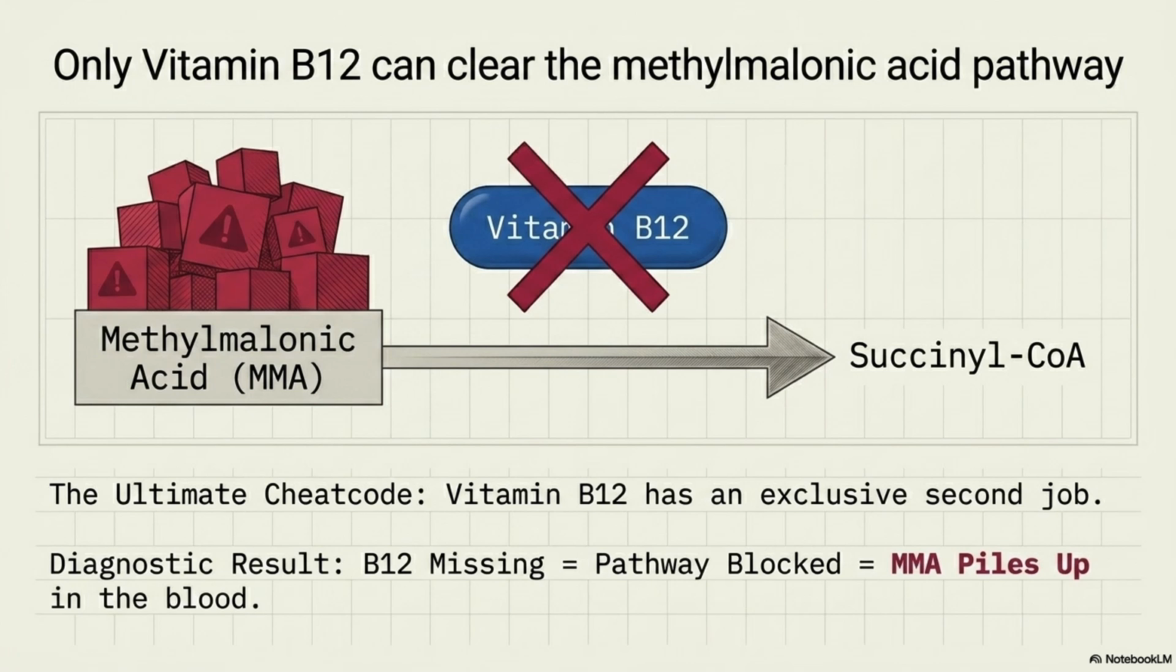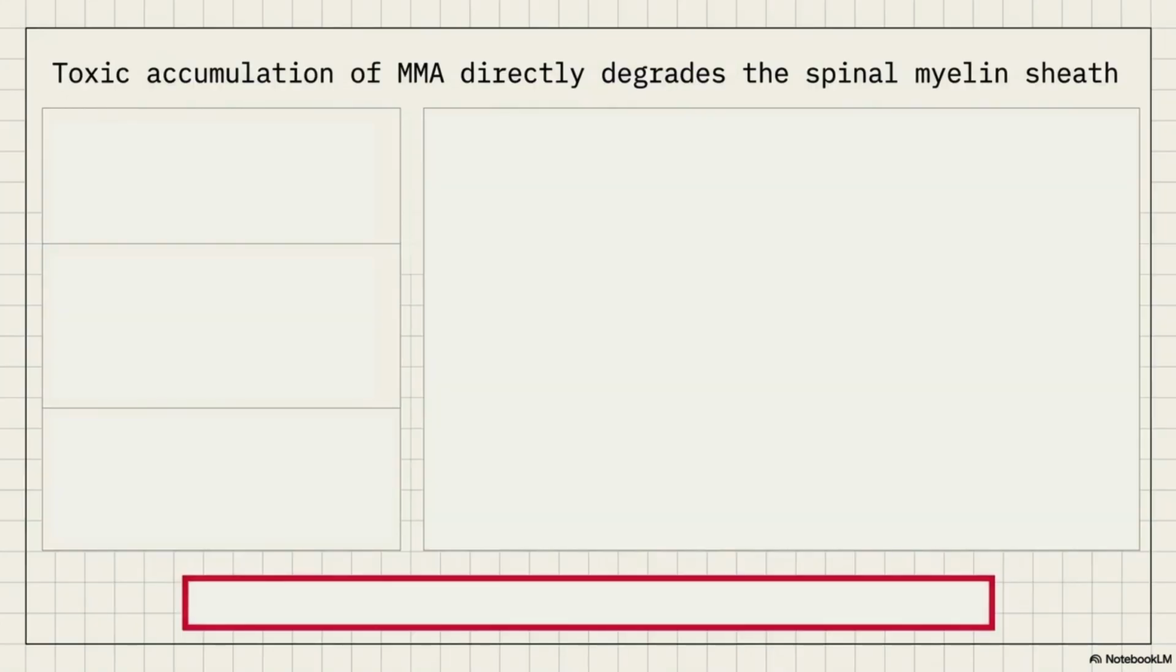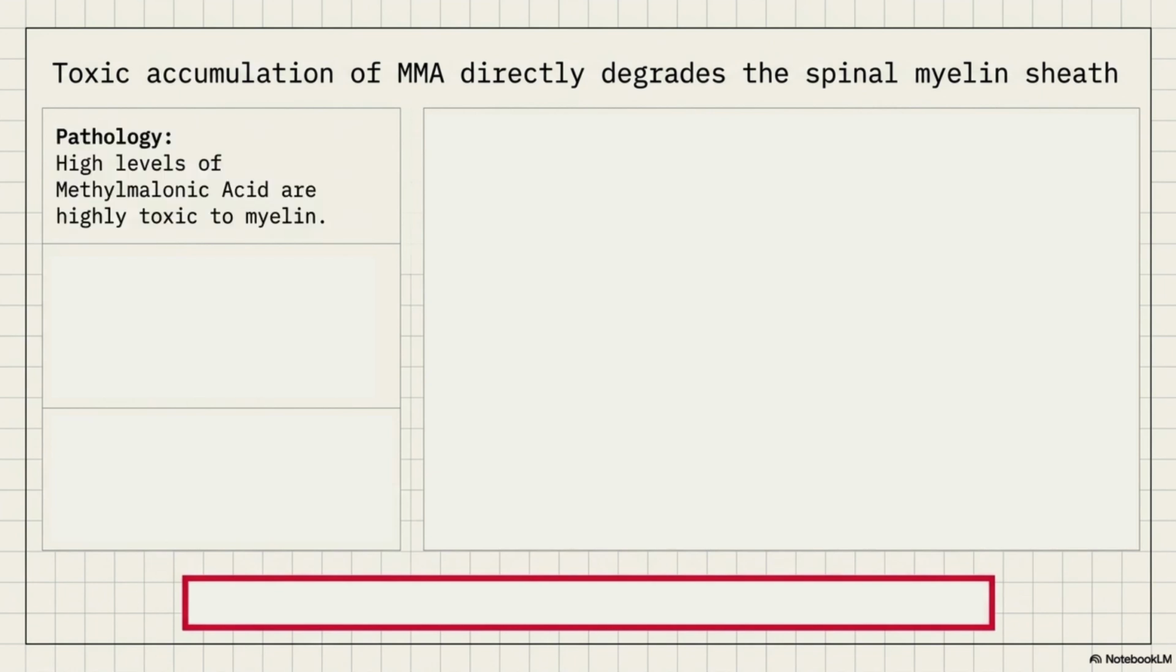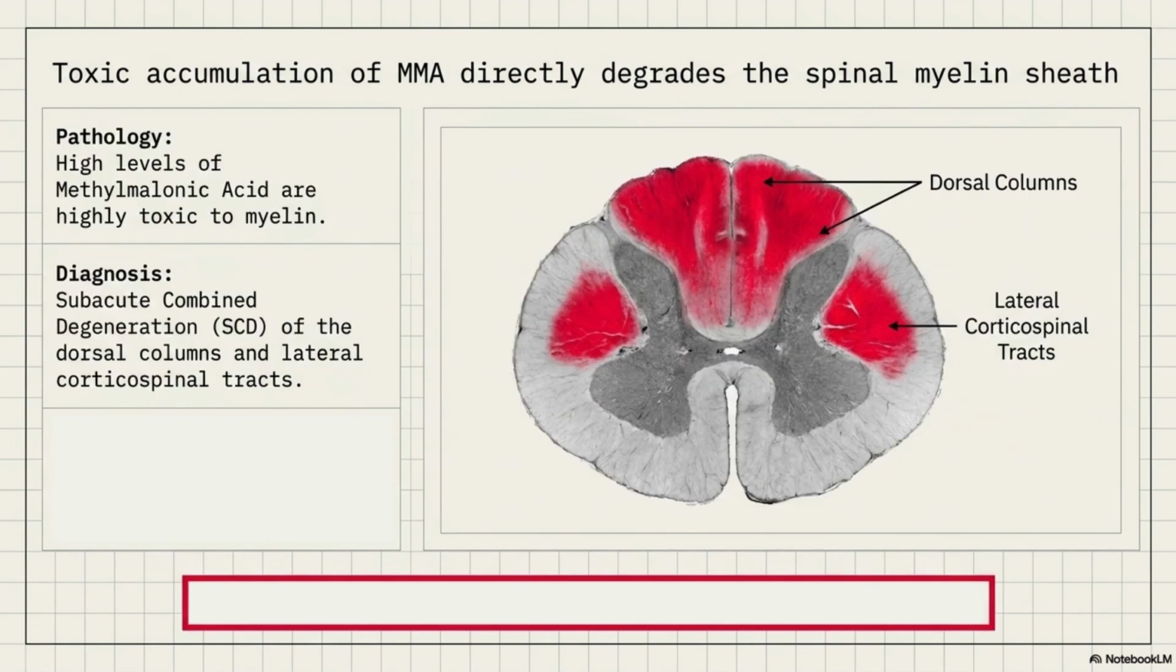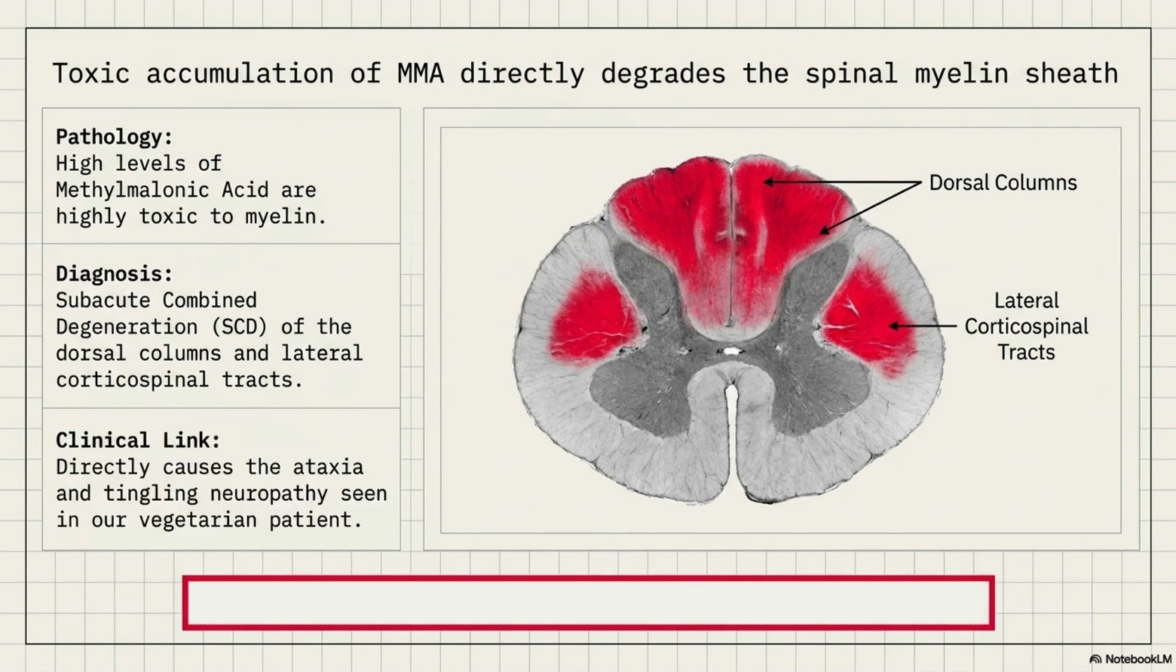Why is the elevated MMA so dangerous? Because toxic accumulation of MMA directly degrades the spinal myelin sheath. The pathology is that high levels of methylmalonic acid are highly toxic to myelin. The diagnosis? Subacute combined degeneration, or SCD, of the dorsal columns and lateral corticospinal tracts as highlighted in red. The clinical link is that this directly causes the ataxia and tingling neuropathy seen in our vegetarian patient. Remember the pins and needle sensation?